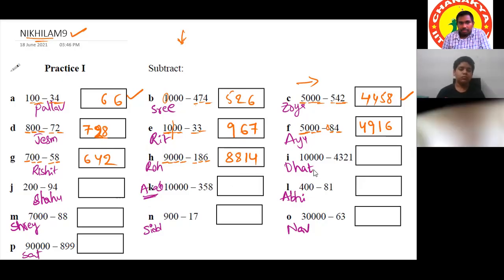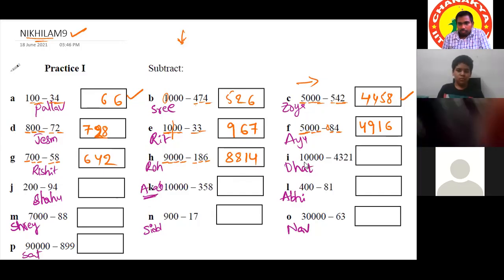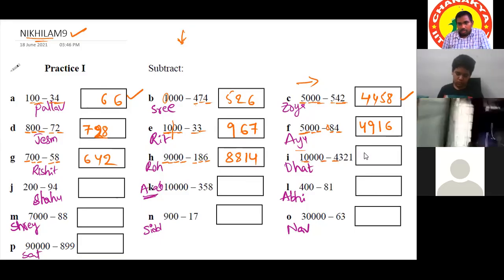Okay. Dhatri. Yes, sir. 9 minus 4 is 5. Yes. Okay. Left to right, you are proceeding and okay. From this 9. Yes, sir. Okay, right. 9 minus 4 is 5.